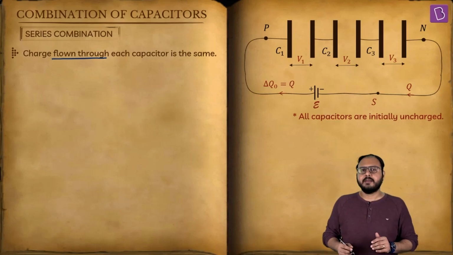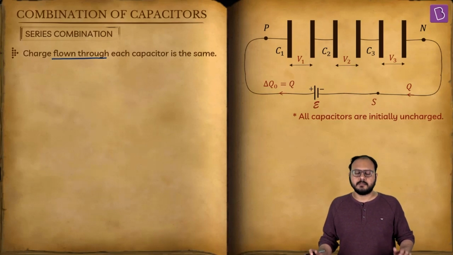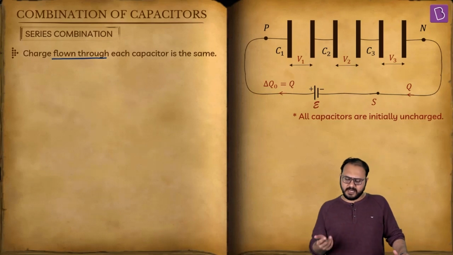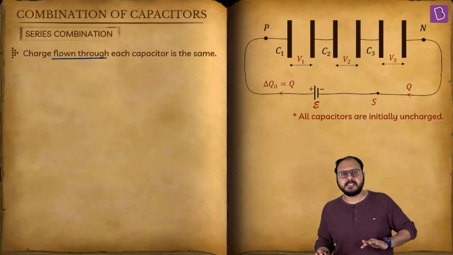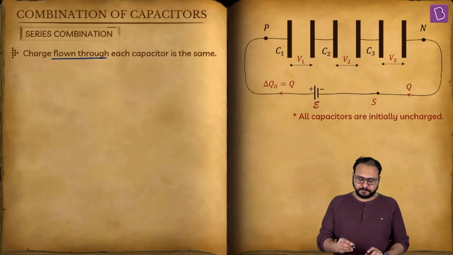Okay. Tell me, how could I say the charge flowing is same? Why is the charge same? Sir, because they're in one line. So what if they're in one line? Why is voltage not same? Fair question, right? You are saying voltage across each capacitor is V1, V2, V3, I can see in the diagram. But Q is same. Why? You can't get away by saying, sir, because they're in one line. Come on. Hear me out.